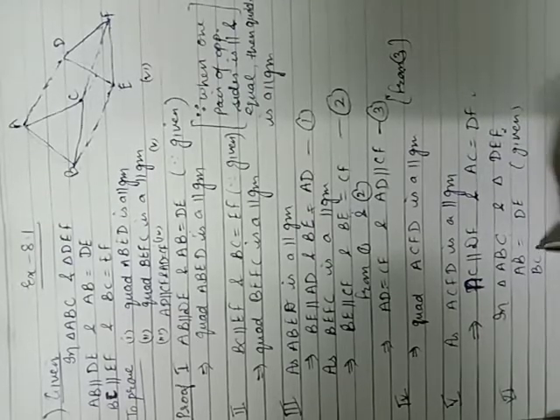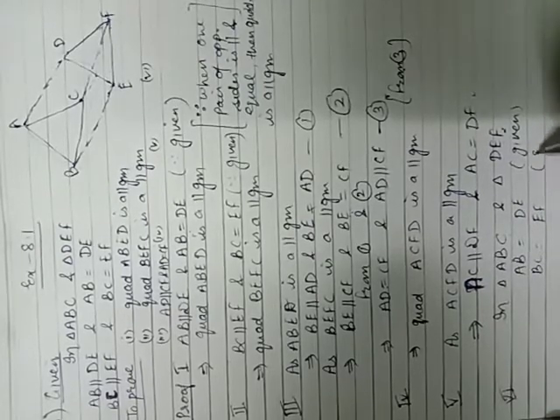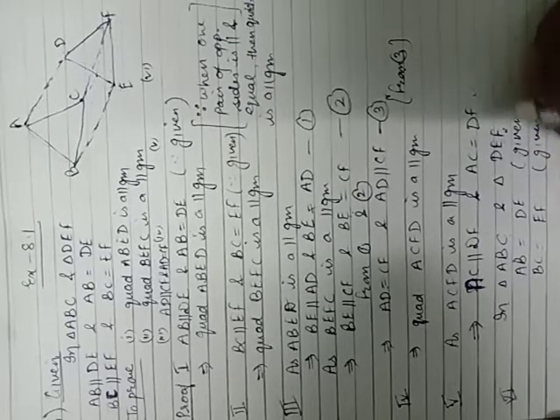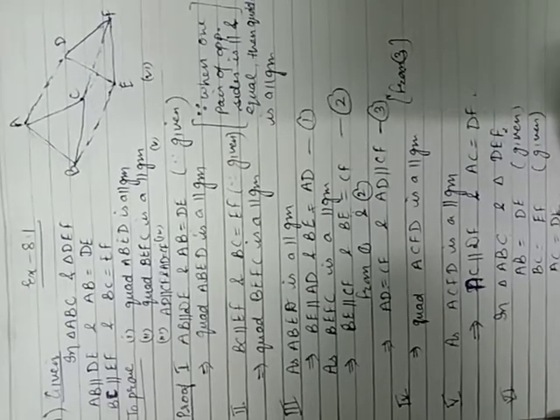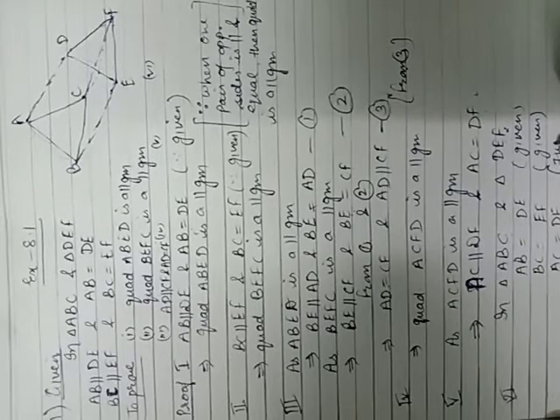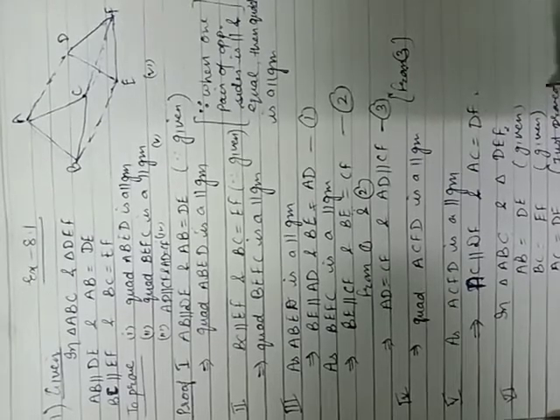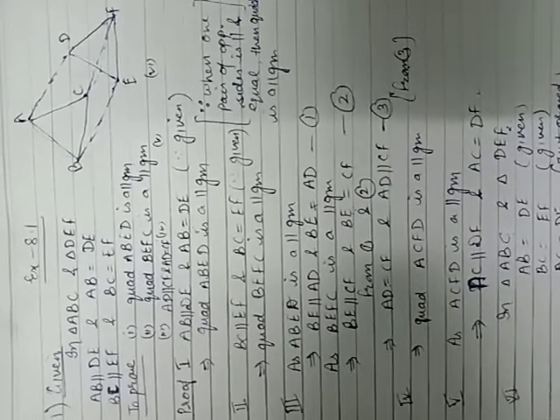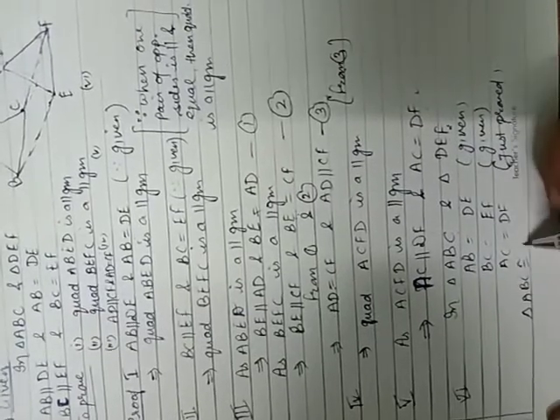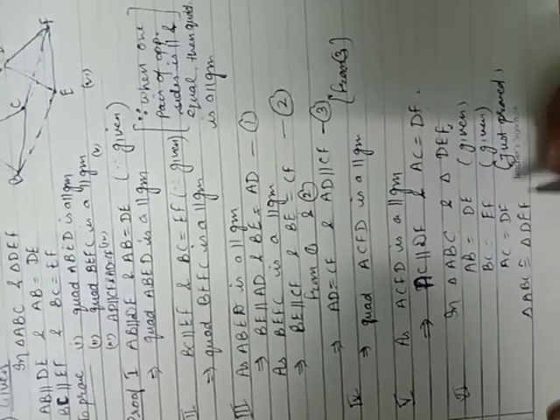Second, BC is equal to EF. This is also given in the question. Third, AC is equal to DF, just proved in the fifth part. So triangle ABC and triangle DEF are congruent to each other by the side congruency rule, and hence the proof of the question.